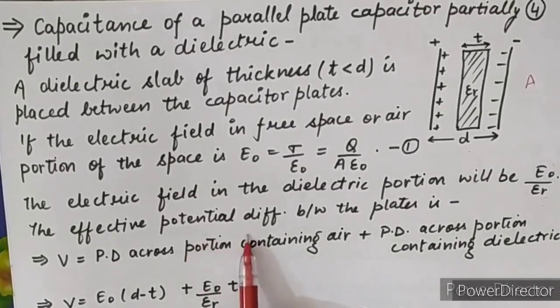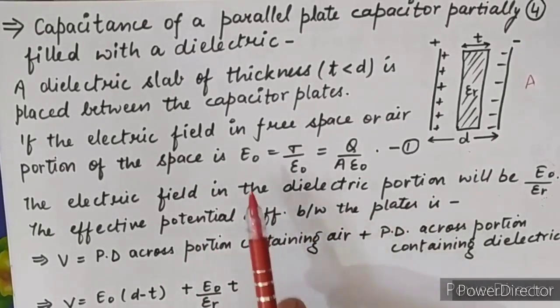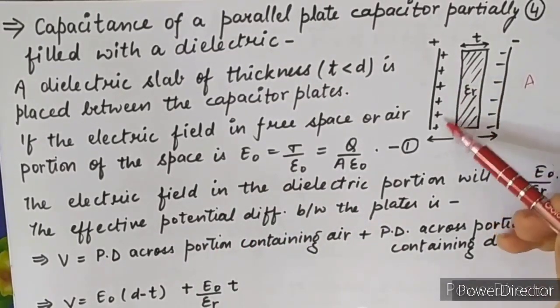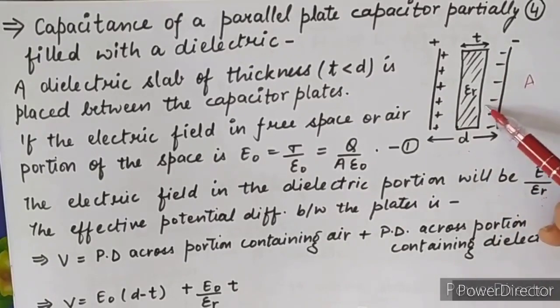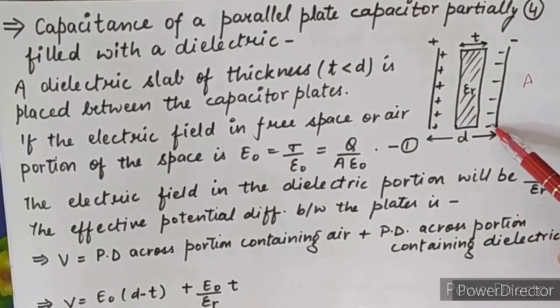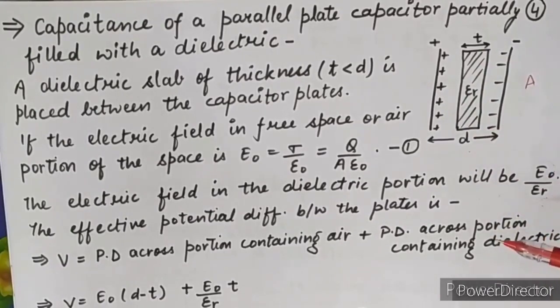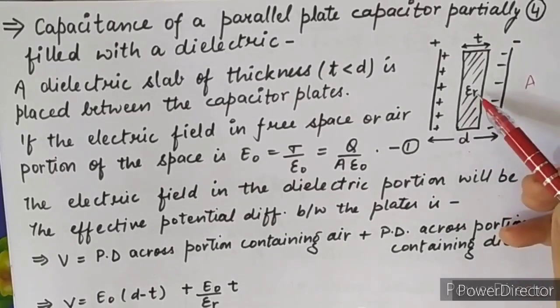Now the effective potential difference between the plates. We have two electric fields: one for the remaining portion in which air or vacuum is there, and another for the dielectric medium. So for the total potential difference we have to sum both.